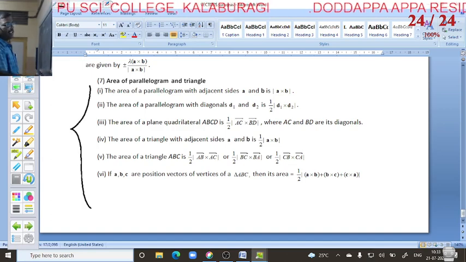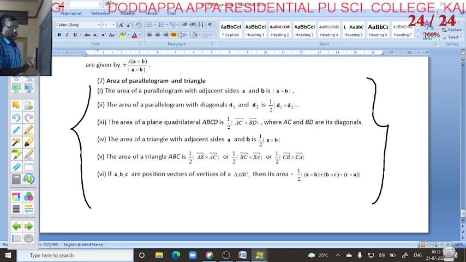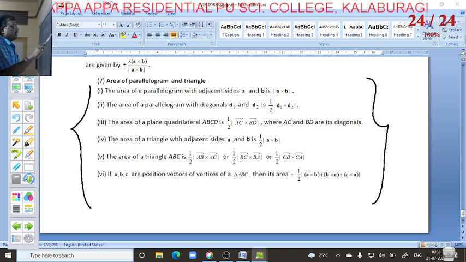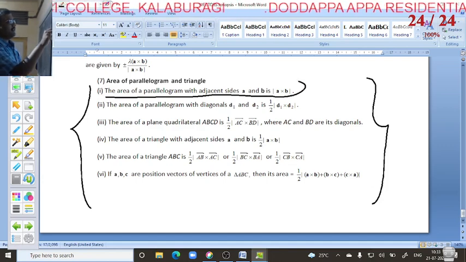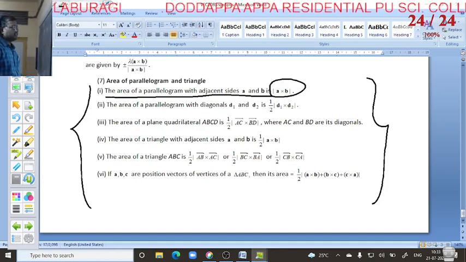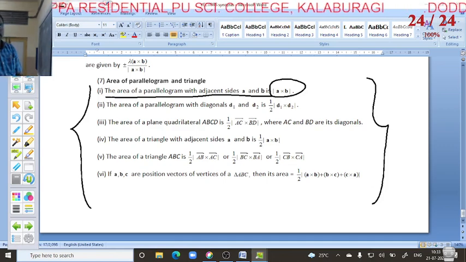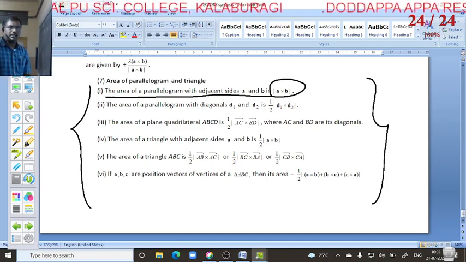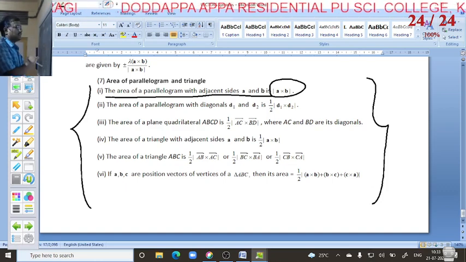You have to remember all of these, because they are very important formulas and time-saving results. The area of a parallelogram with adjacent sides vector A and vector B is magnitude of vector A cross vector B.